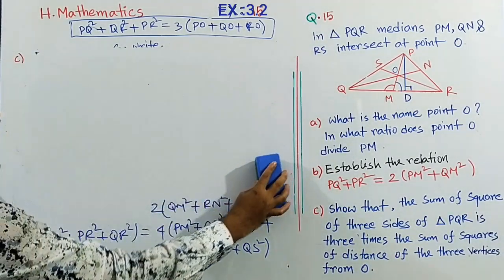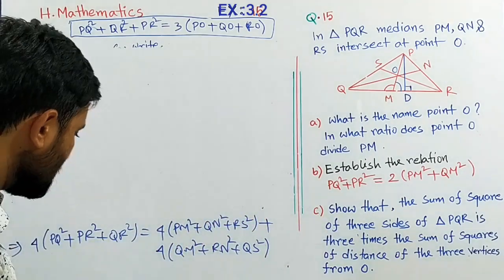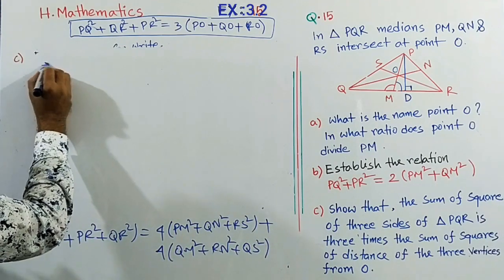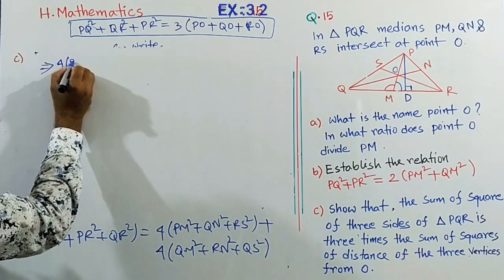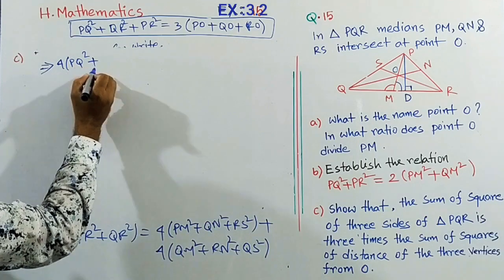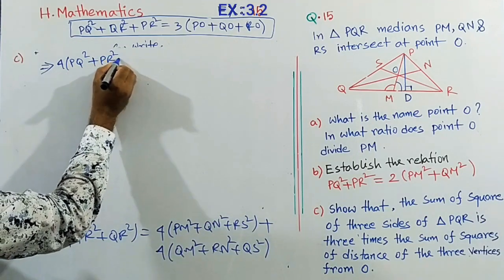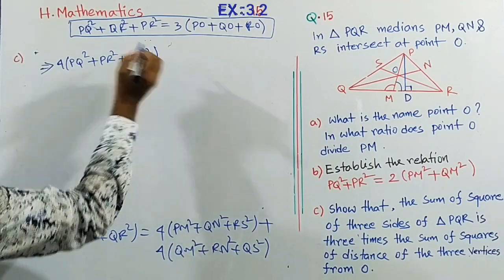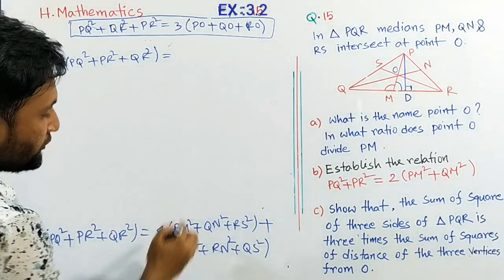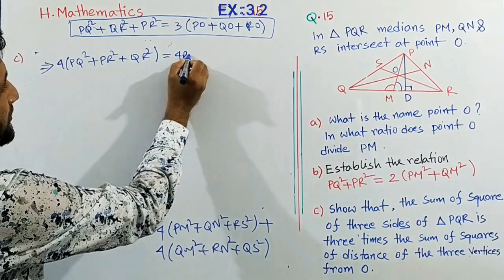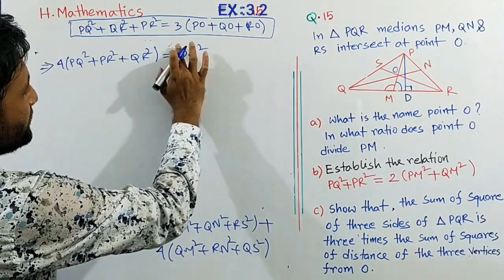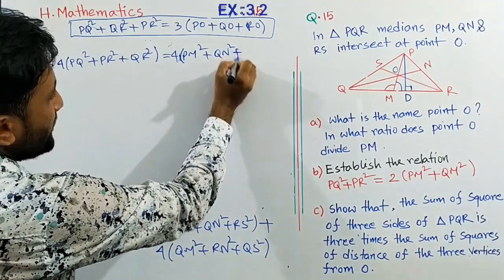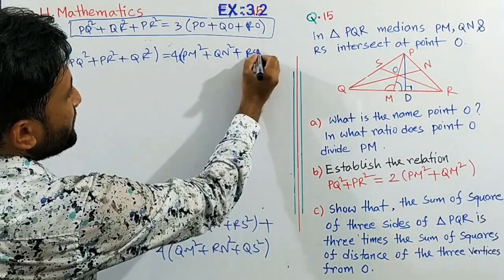Okay, so the last line here, see that 4 into PQ square, PR square and QR square, right? This part 4 into PQ square plus PR square plus QR square equals 4 into PM square plus QN square plus RS square.